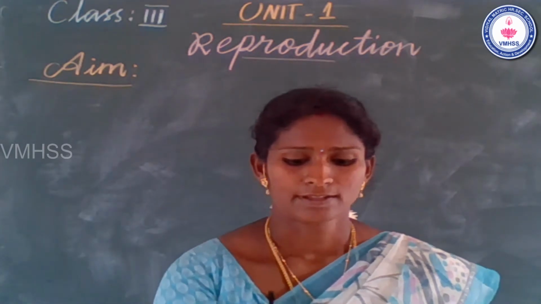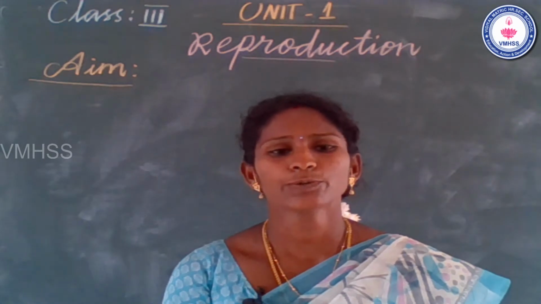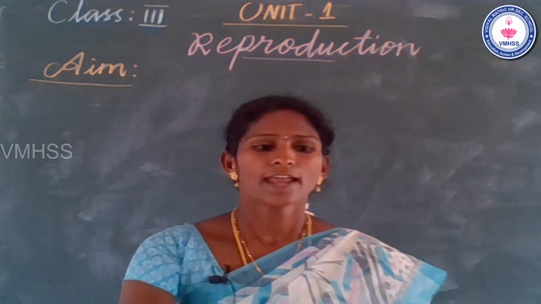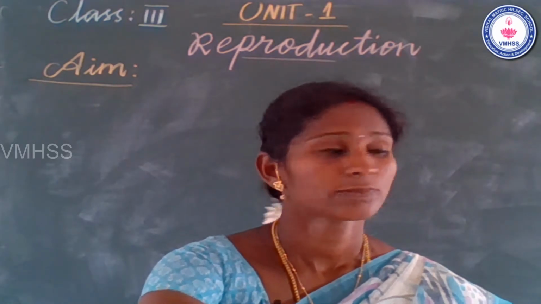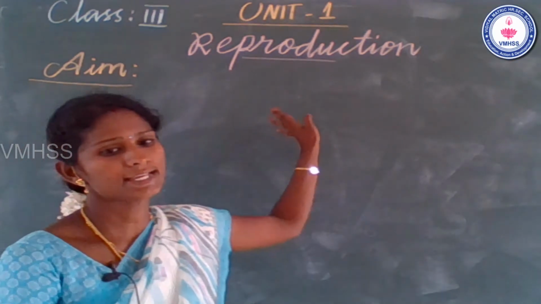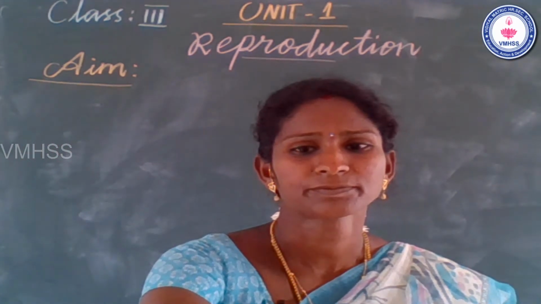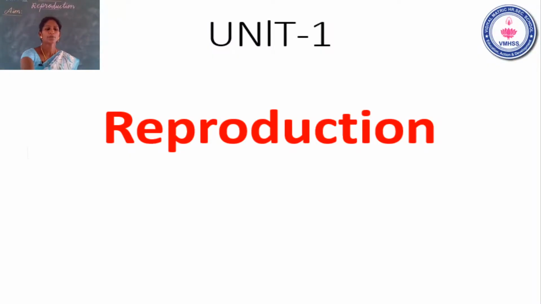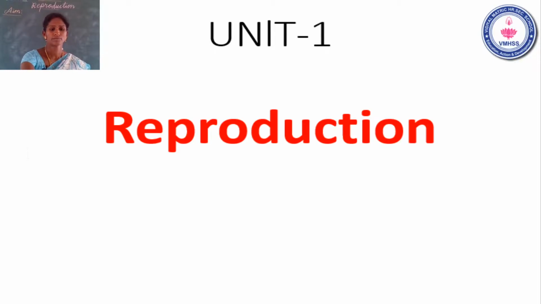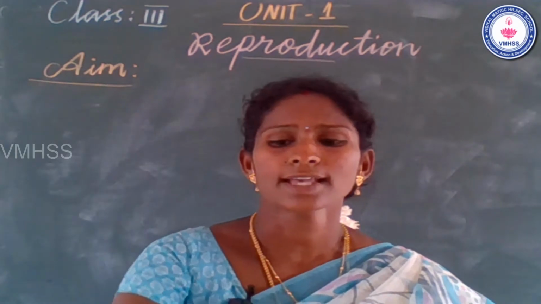Yes, very good. Last class, we already learnt Unit 1, reproduction. Today our aim of the class is Unit 1, reproduction.